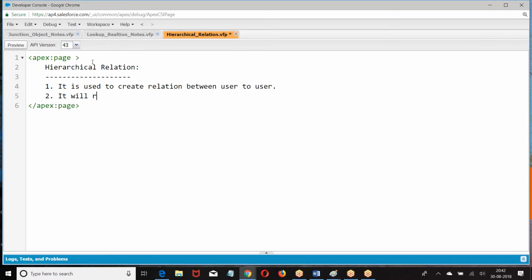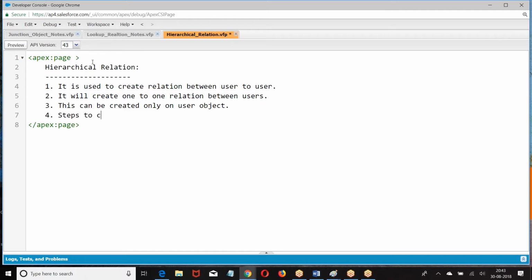It will create a one-to-one relation between users. This can be created only on the user object. User object, not standard. Only on the user object.